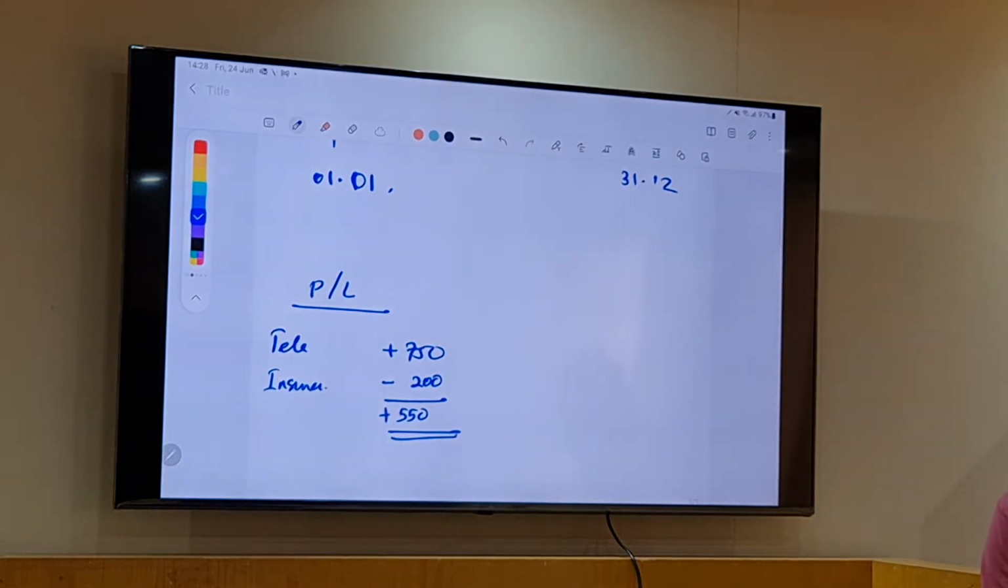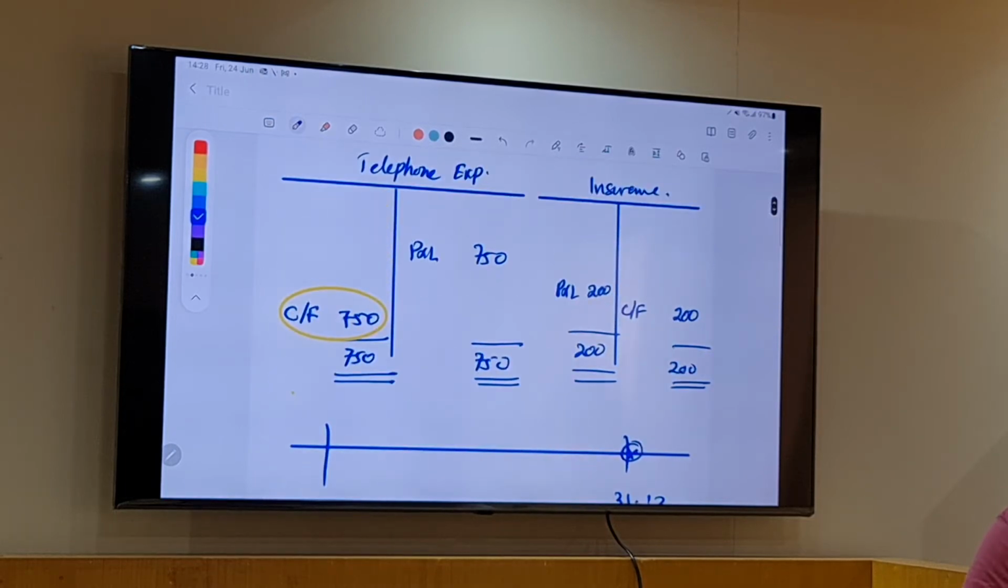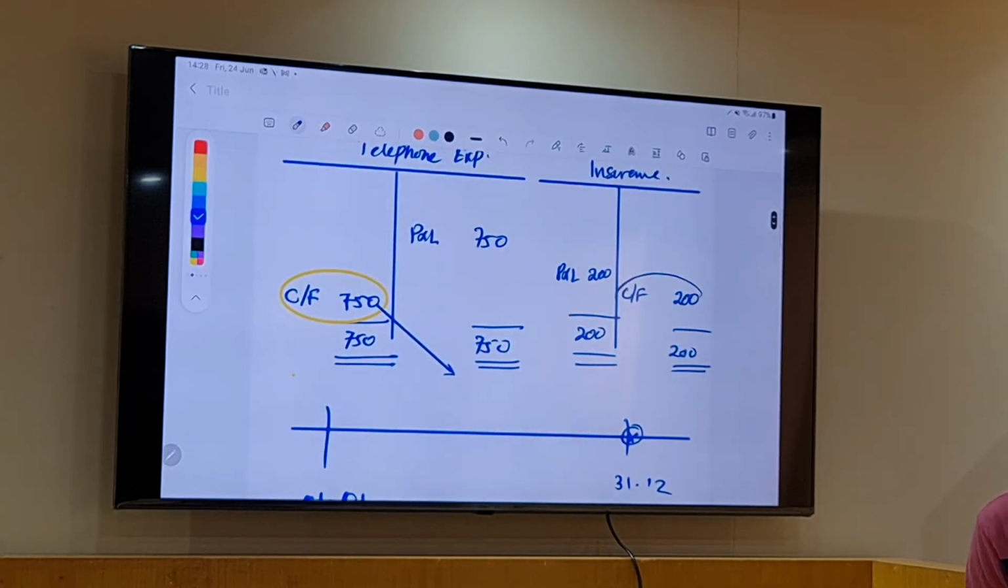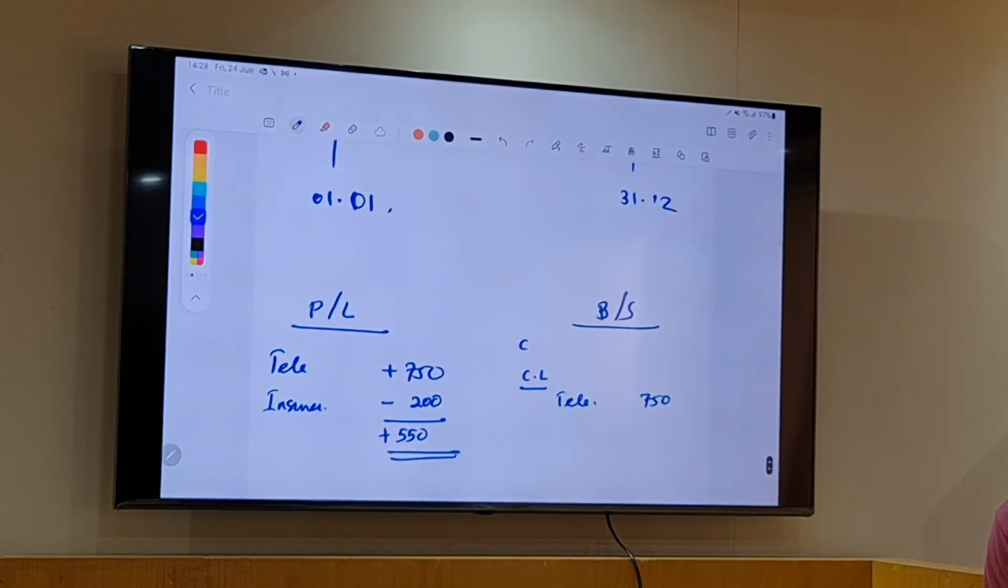So this is P&L. Now we talk about the balance sheet. In the balance sheet, I told you this is a liability. So it should be under current liability, telephone 750. Correct? And then insurance, it's a debit. It's an asset, so that should be current asset, insurance 200. Current liabilities we put with minus, assets we put with plus.